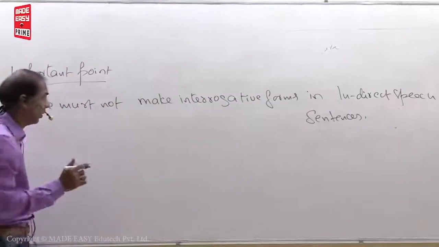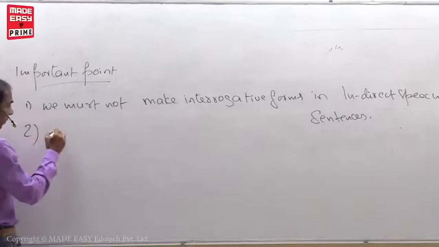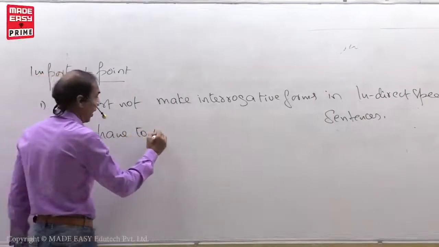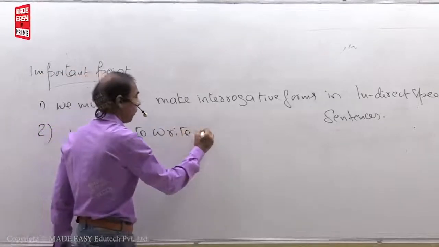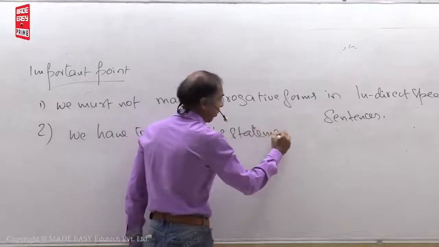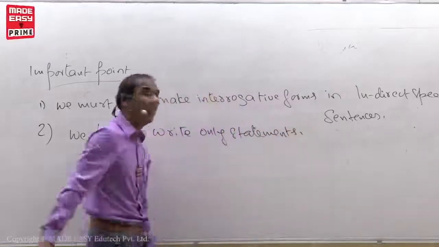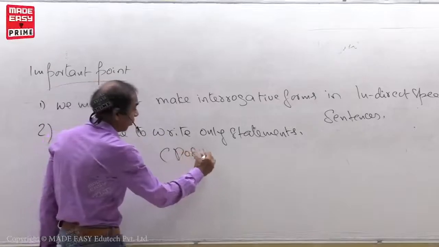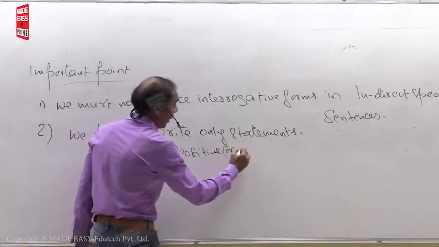What is all this? I'll explain now. Second point: we have to write only statements. What is a statement? I told you, speaking positive or negative.